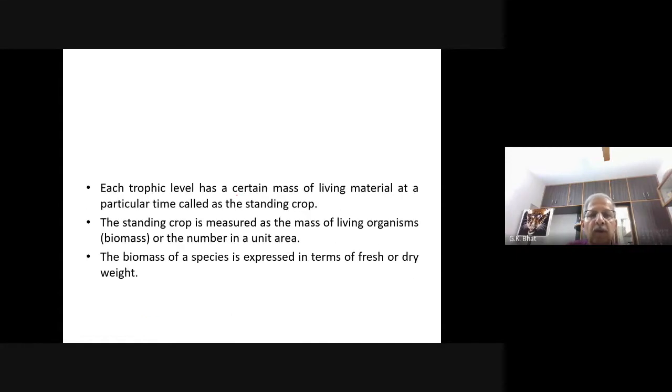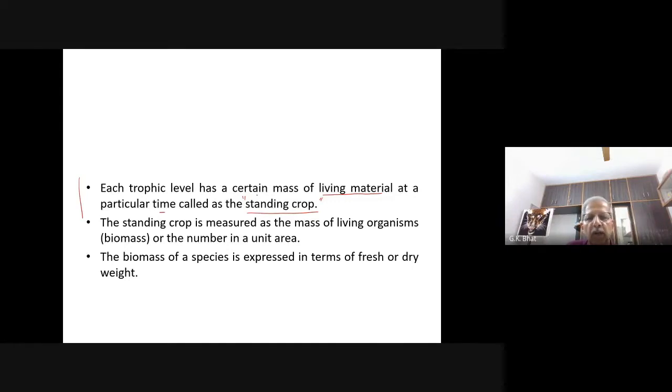Each trophic level has a certain mass of living material. Very important statement, always asked in the board examination also. Each trophic level has a certain mass of living material at a particular time, and it is called standing crop. You look into the second trophic level in the forest. What all herbivores are there? They all come under the second trophic level. And you can work out how much body mass, living material, is there. That is what is known as a standing crop.